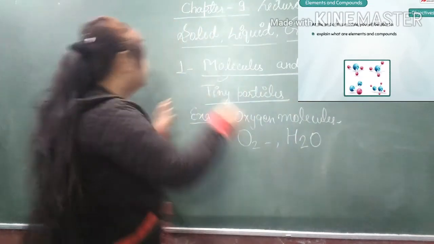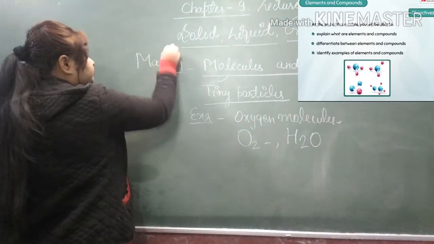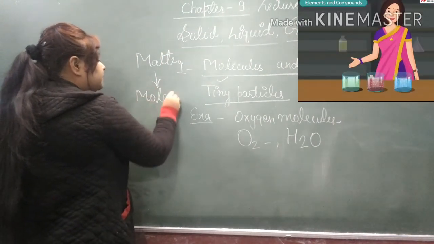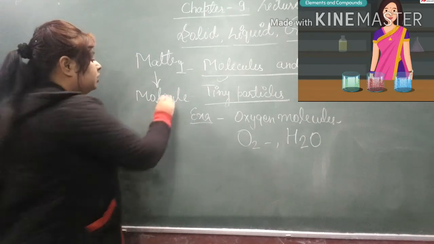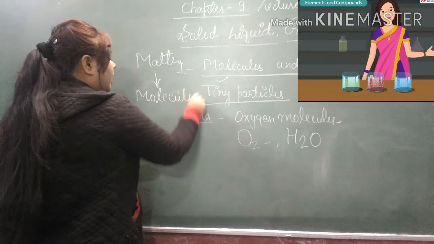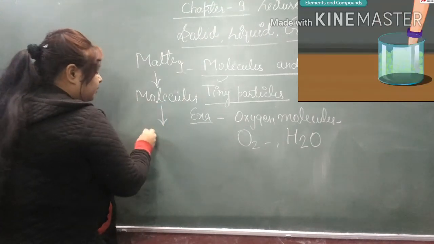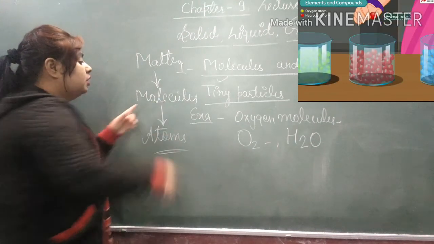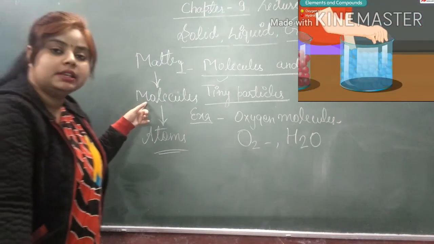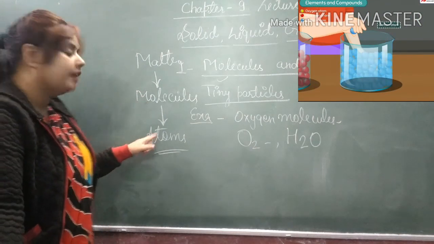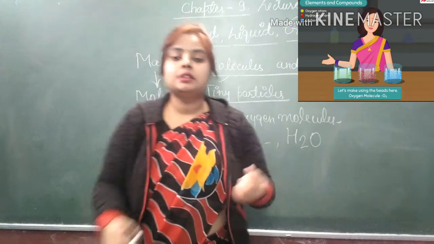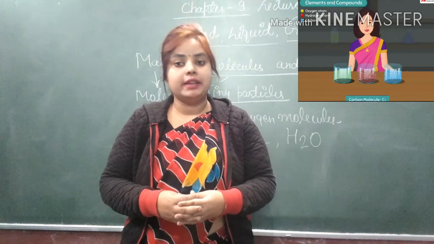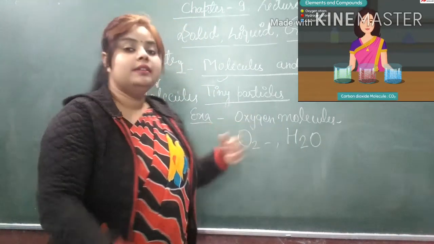Now, matter is made up of tiny substances, that is molecules, and molecules can be further divided into atoms. Molecules are tiny substances, tiny materials, and atom is the smallest particle of the molecule and it cannot be further divided.